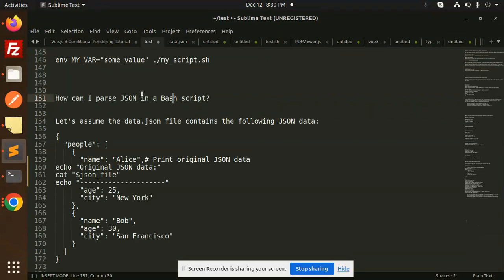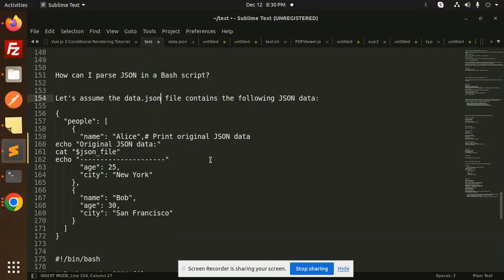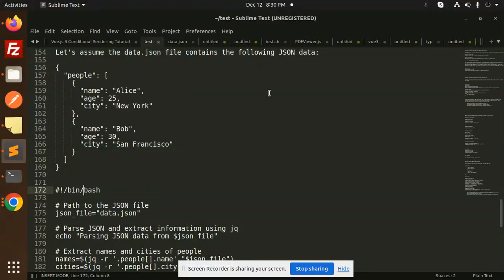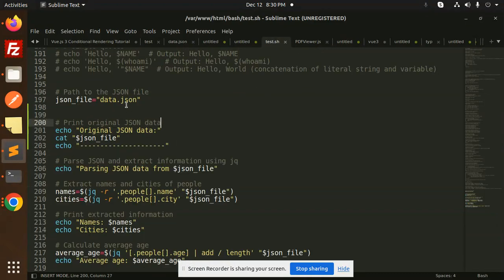First we have to assume that the data.json file contains the following JSON format data. So this is that one, right? You have to create that one. This is basically the JSON format data, so you have to create that data.json. Then, let's have a review of the rest of the file.